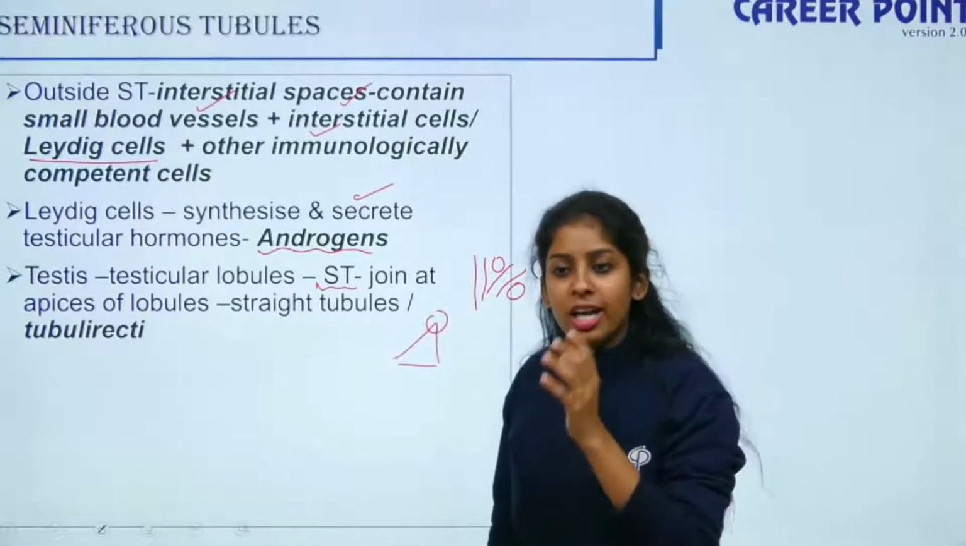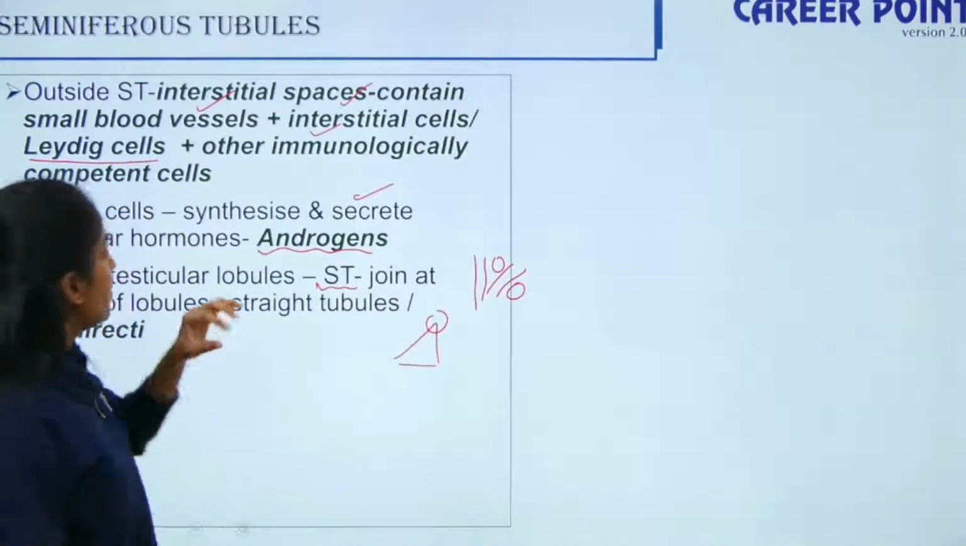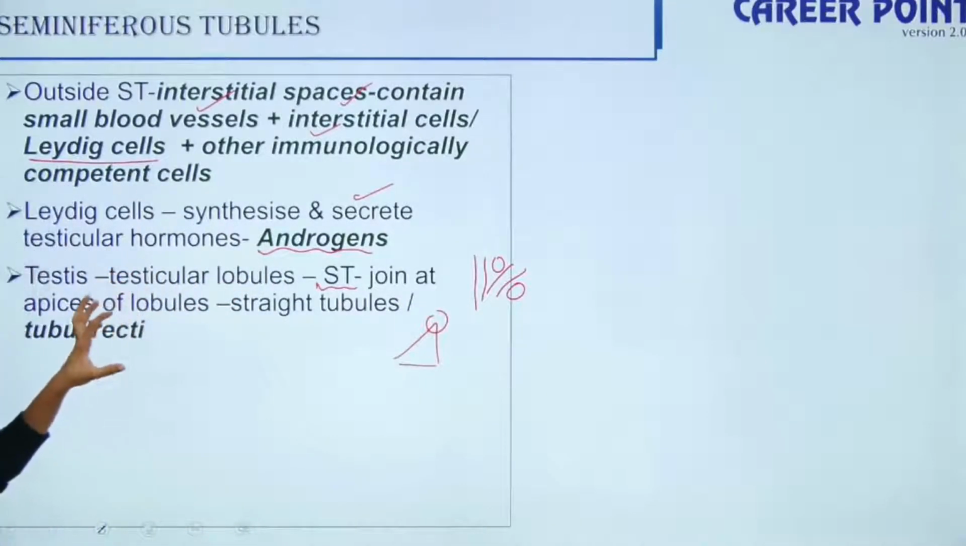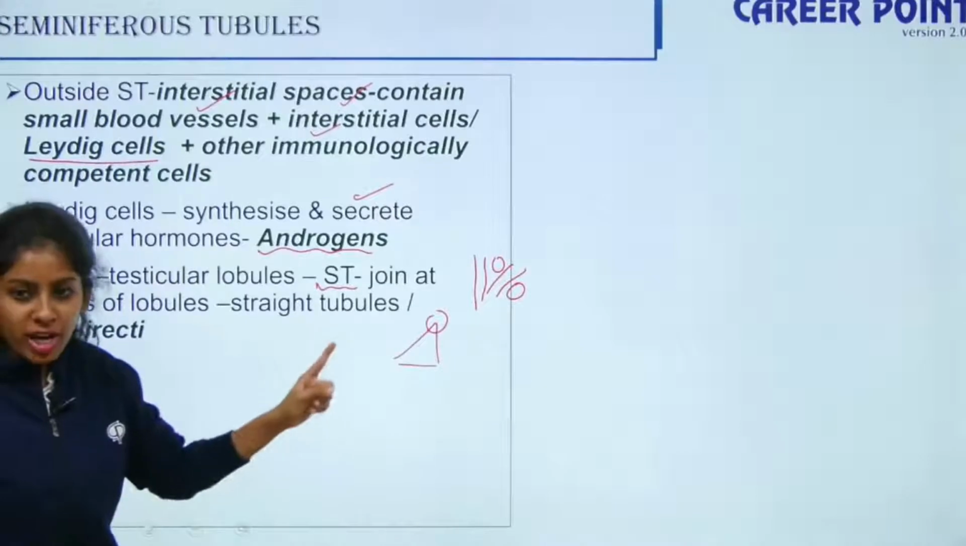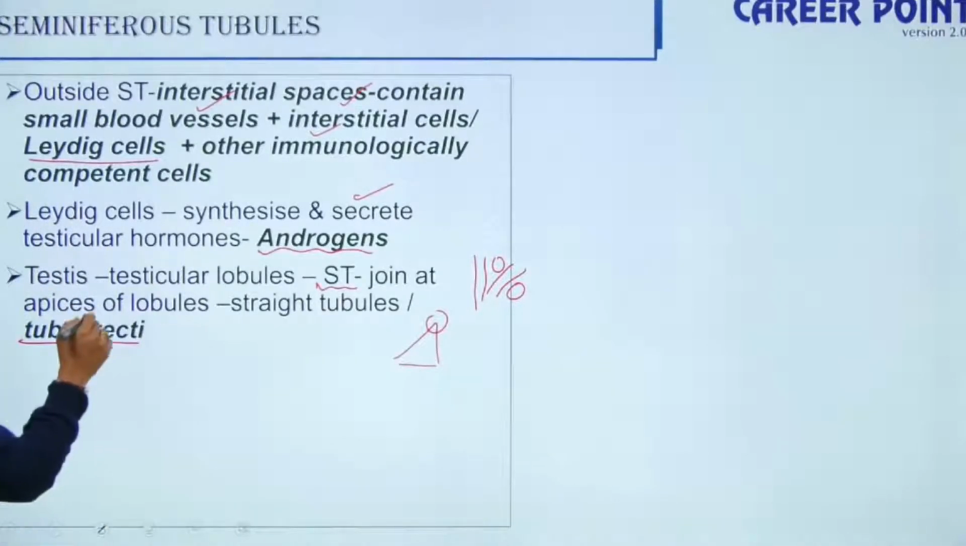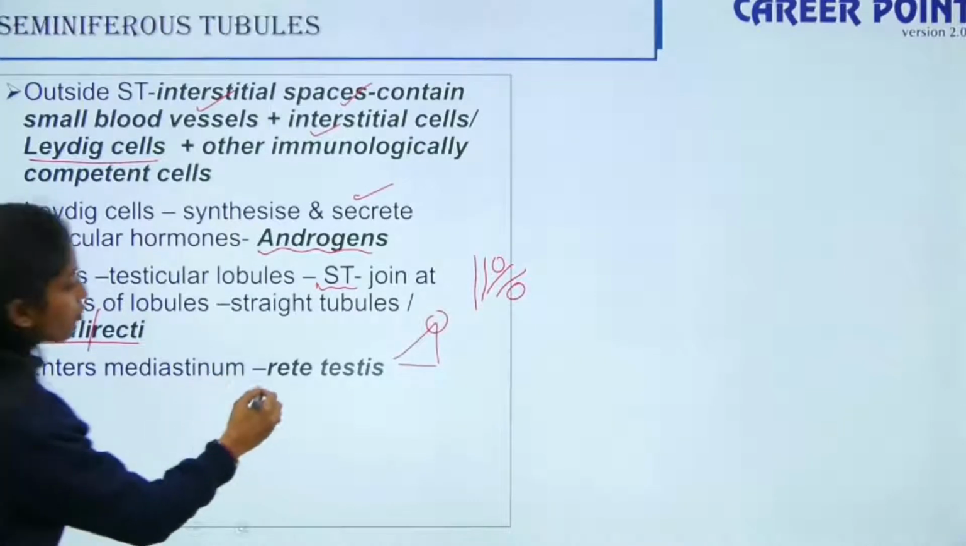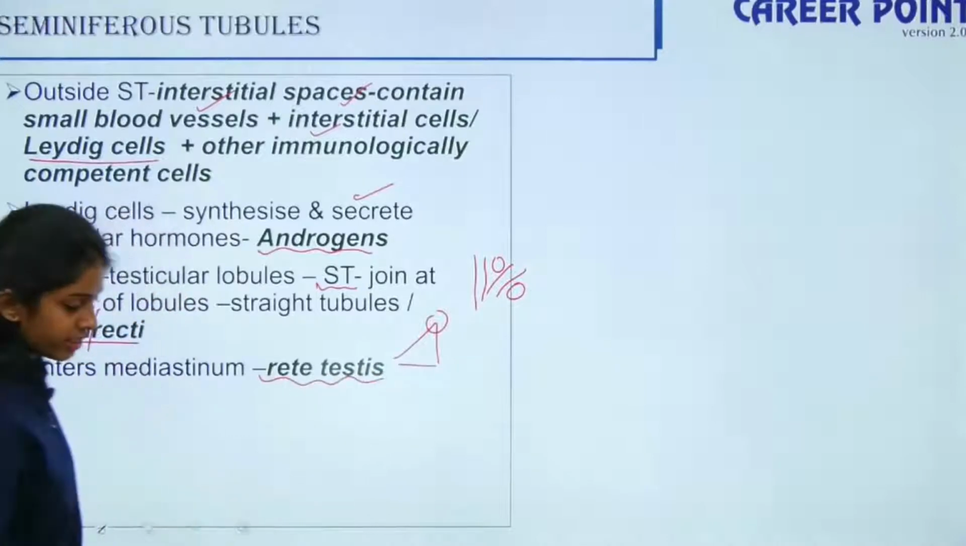Similarly, all the seminiferous tubules in each of the 250 compartments join together at a particular apex and form a straight tubule, the tubuli recti. So tubuli recti they form, okay? So this is the next structure. This enters the mediastinum region of the tunica albuginea, thus forming the rete testis.